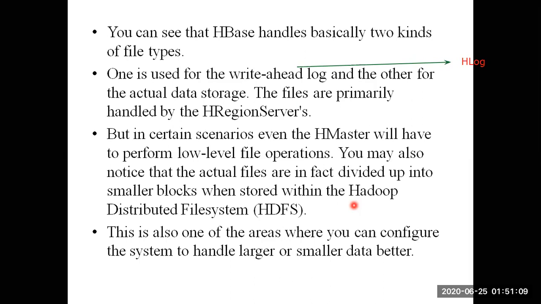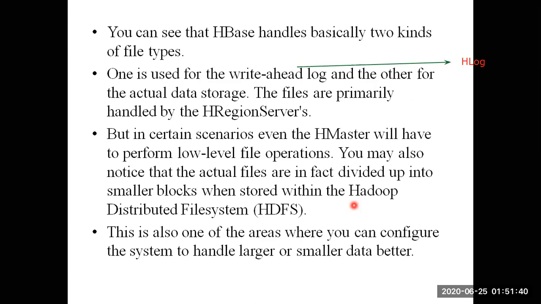So as of now, we have discussed what HBase is and why HBase. What is the difference between HBase and other databases? What is the difference between RDBMS and HBase? What is the difference between Hadoop and HBase? We have talked about column-oriented and row-oriented data stores. And one more thing we talked about is HBase architecture.